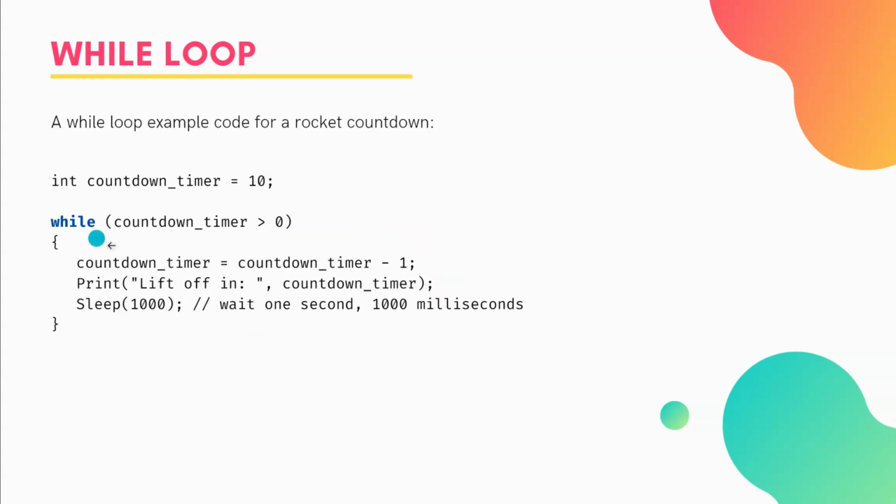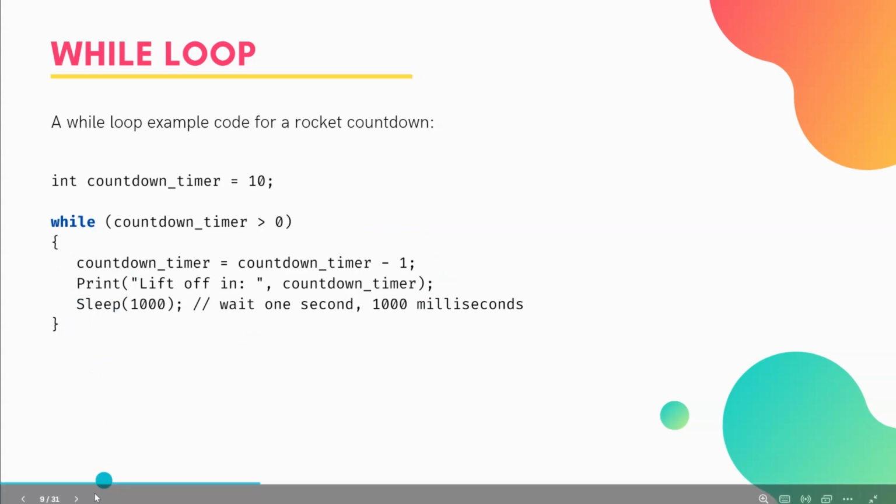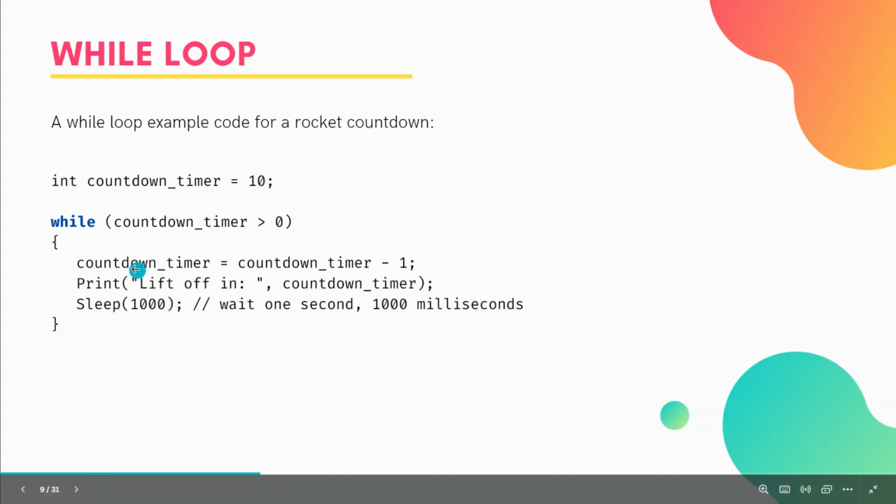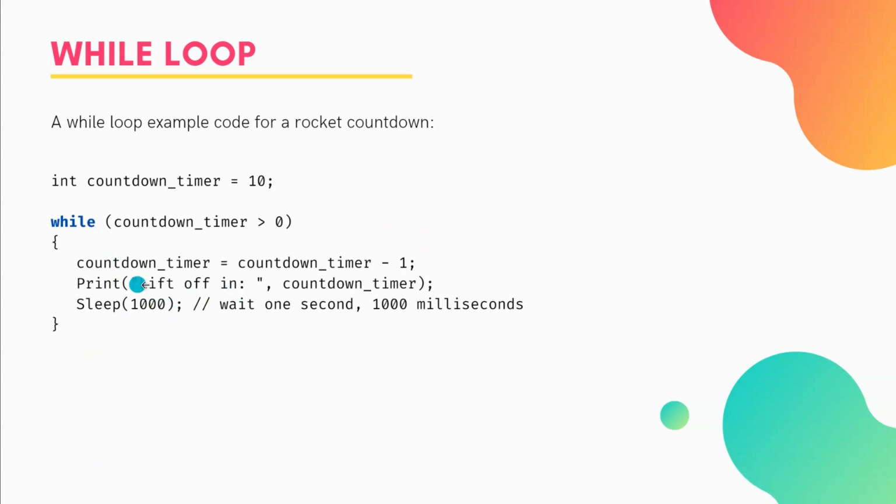And therefore the code will no longer run in this section and will go on to the rest of the code that we have down here. We have here a print statement, which we've used before, and we can say lift off in, and then we use the number there. So that will give us a countdown timer that's printed out from 10 through to 1, and then it will stop. And then we've also used a function here to sleep, so that we wait 1 second, as it's in milliseconds, 1,000 milliseconds between each while loop. So this will take 10 seconds to run, and we'll have a countdown timer.